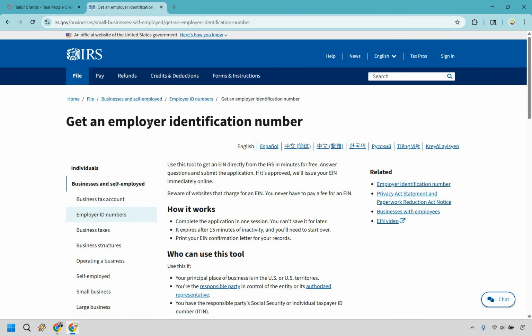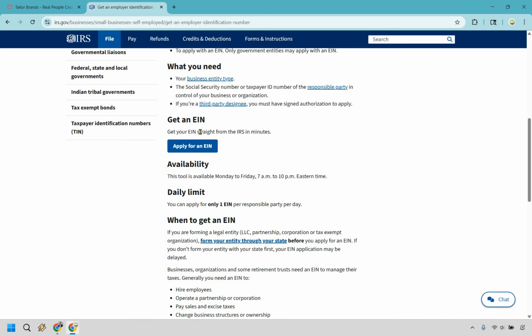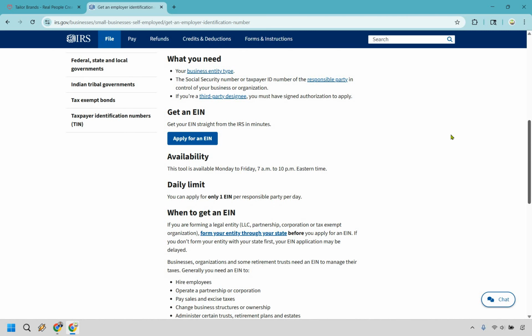As you can see, you can get an employer identification number. Use this tool to get an EIN directly from the IRS in minutes for free. And after scrolling down, it's going to showcase get your EIN straight from the IRS in minutes, and you can click right here to apply for an EIN. So ideally, if you wanted to go the route where you're going to be getting your EIN for free, you can go through with Tailored Brands, sign up with your LLC, and after you're done, go here and apply for it. Okay, so those are going to be your two options when it comes to getting your EIN.